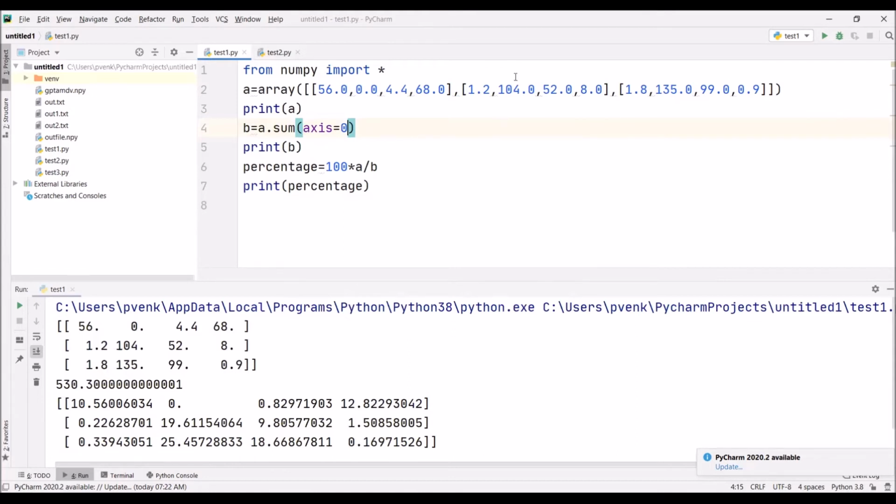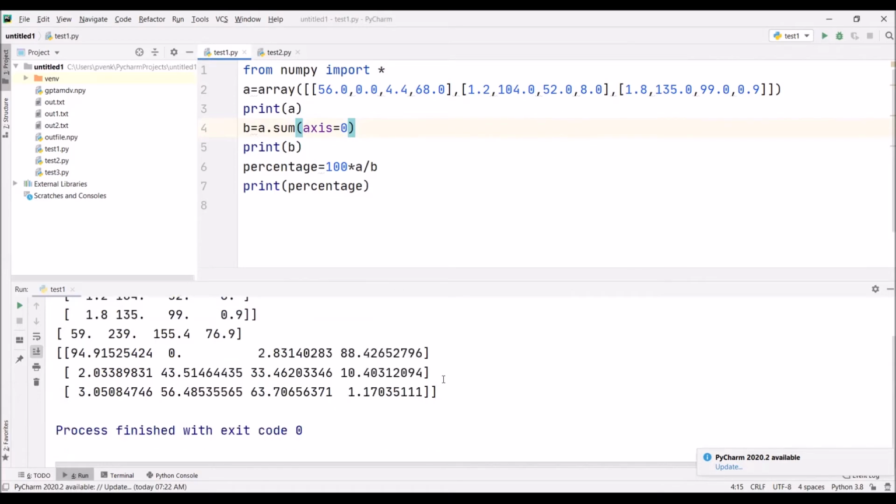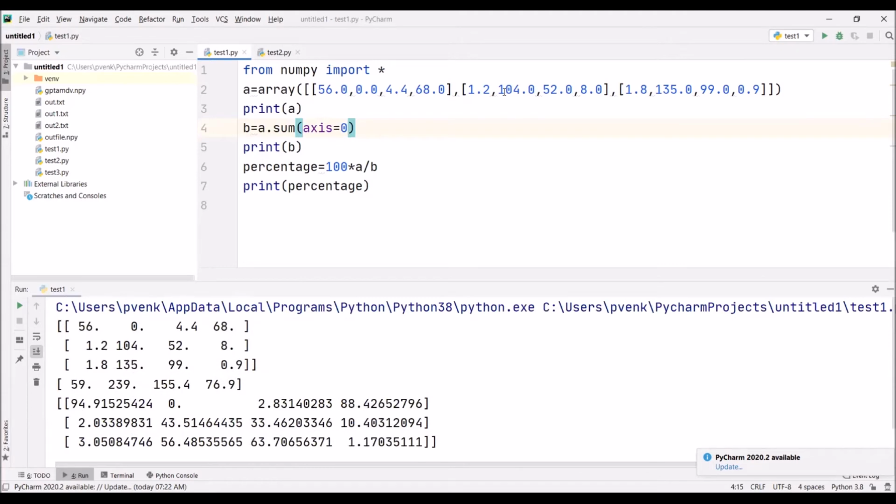So now in this B, there are 4 elements: 1, 2, 3, 4. The first element is the sum of the elements of the first column, the second element is the sum of the elements of the second column, the third element is the sum of the third column, and the fourth element is the sum of the fourth column. Now we are executing this. You can observe now.